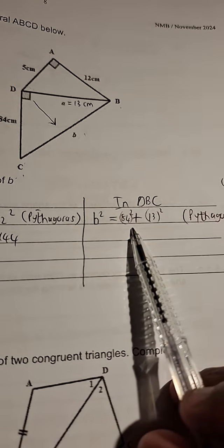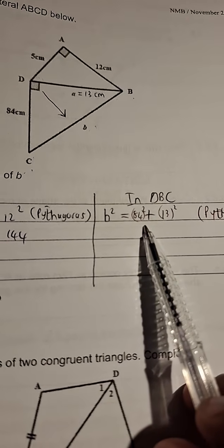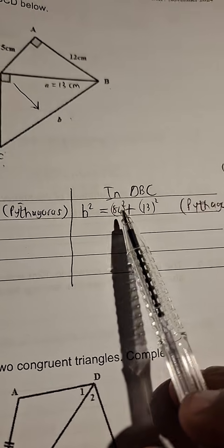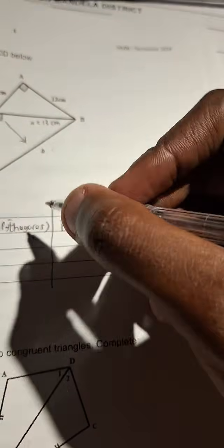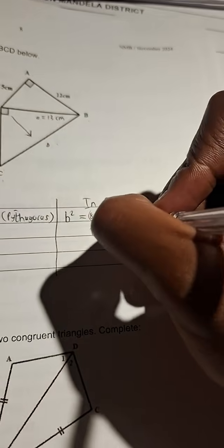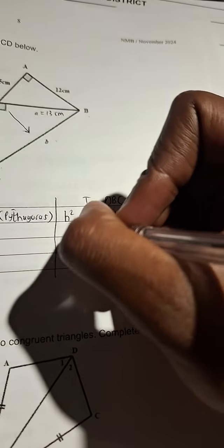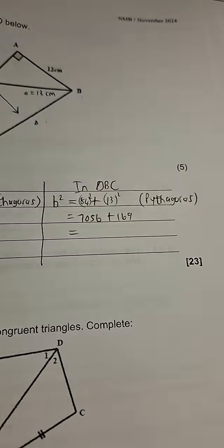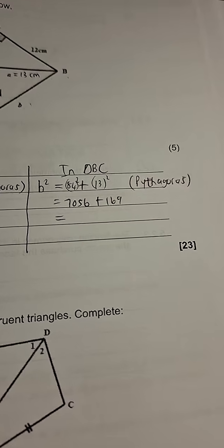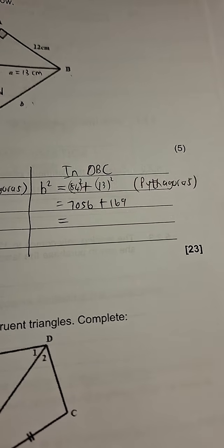84 squared, guys, what is that? Okay, I don't know what 84 squared is from the top of my head, so I'm going to need you genius people in the comment section to give me what 84 squared is. Thank you so much, Charlene. You are amazing. Okay, then 13 squared, 169. Okay, 7,056 plus 169, guys. What does that give us?